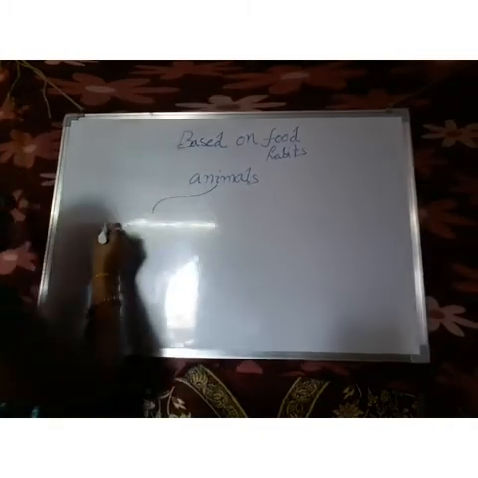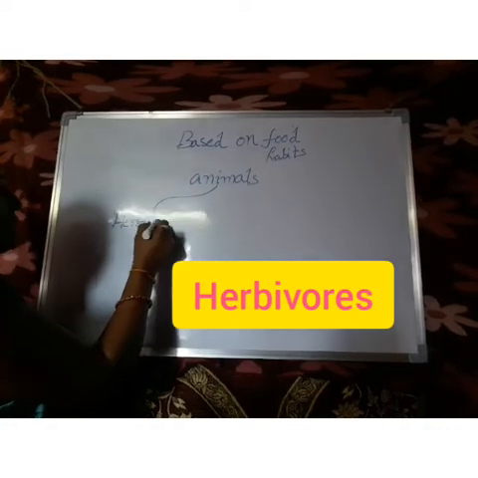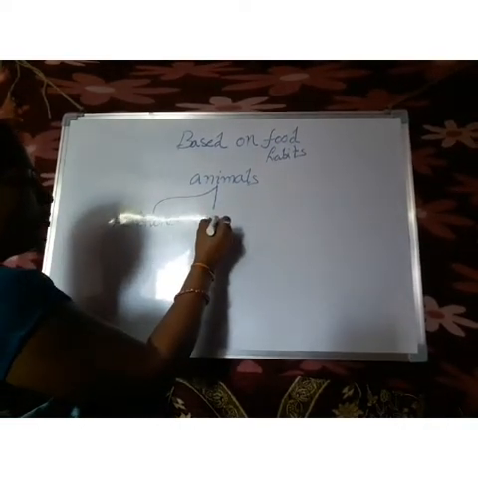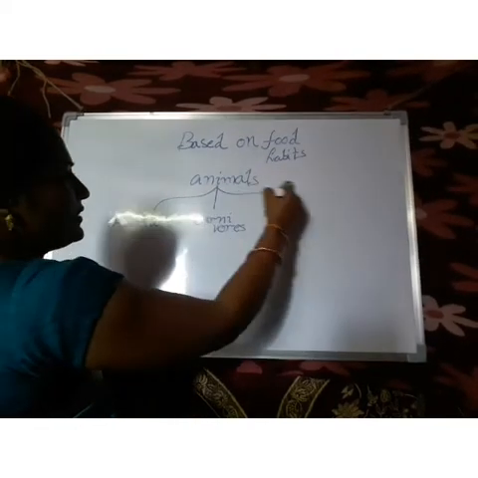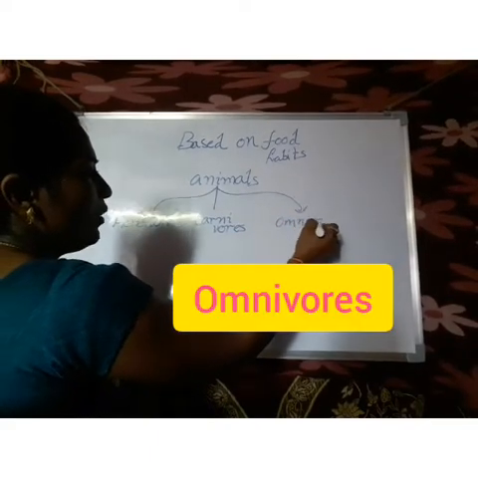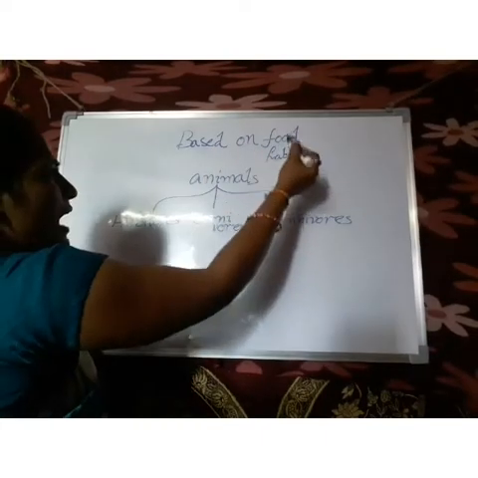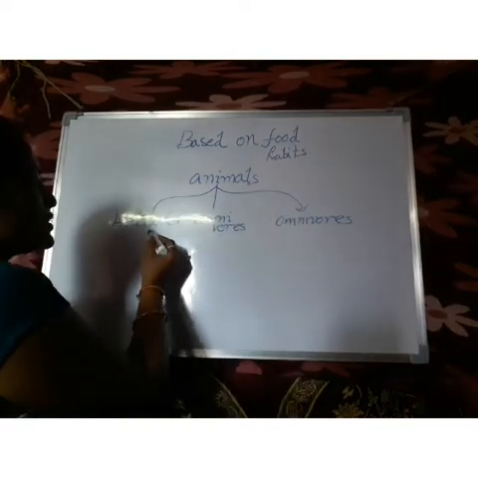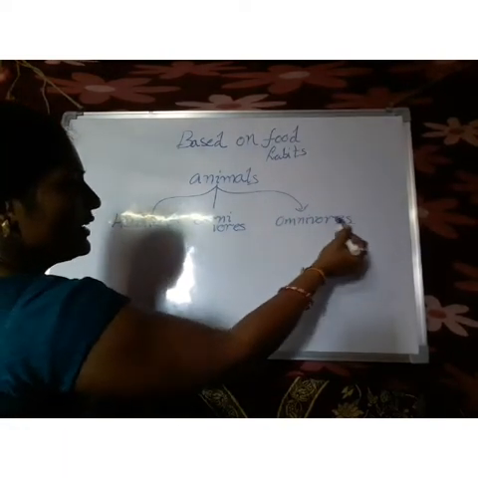What are they? The first one is herbivores, the second one is carnivores, and the third one is omnivores. Based on the food habits, the animals are divided into three types.